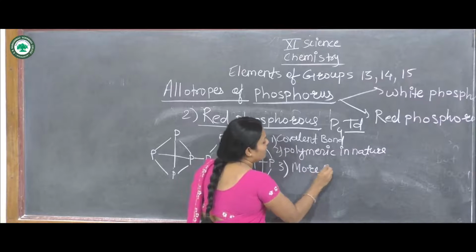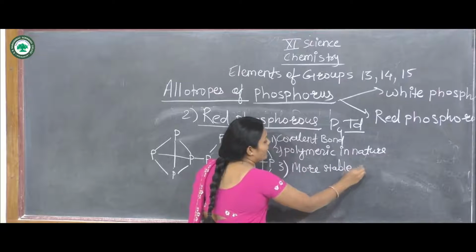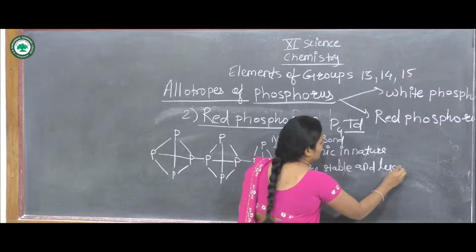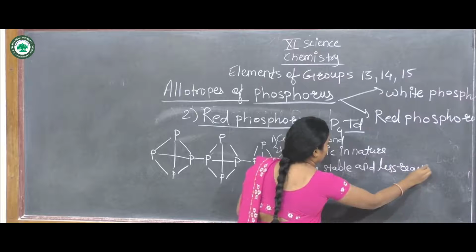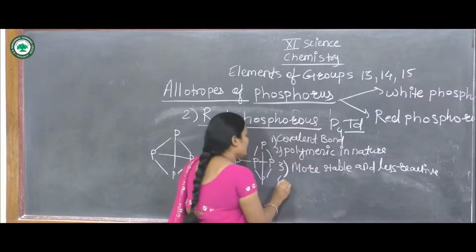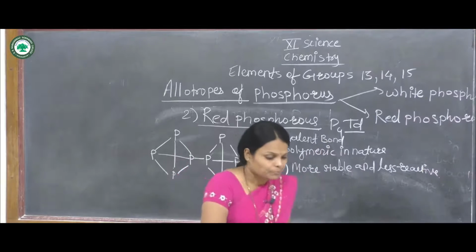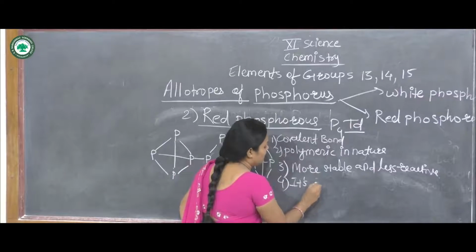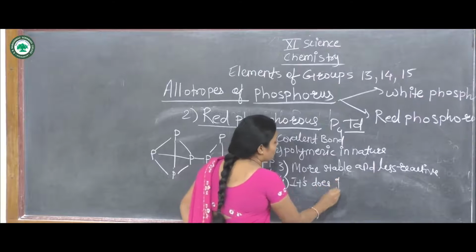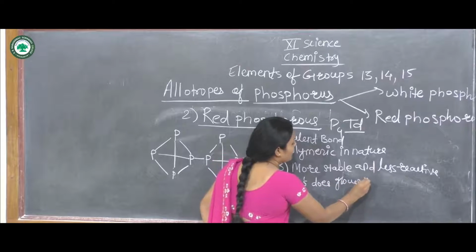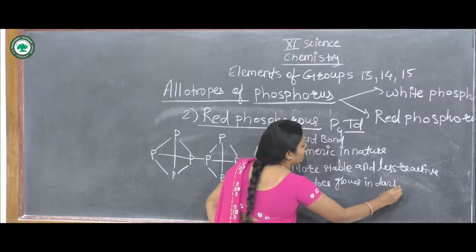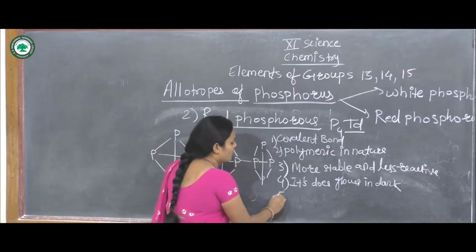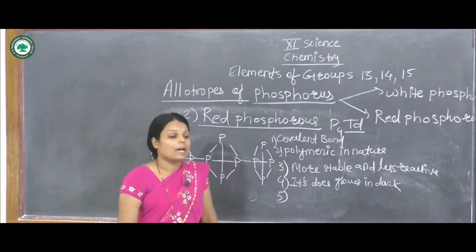The fourth point is that it does not glow in the dark. White phosphorus glows in the dark, but red phosphorus does not glow in the dark.